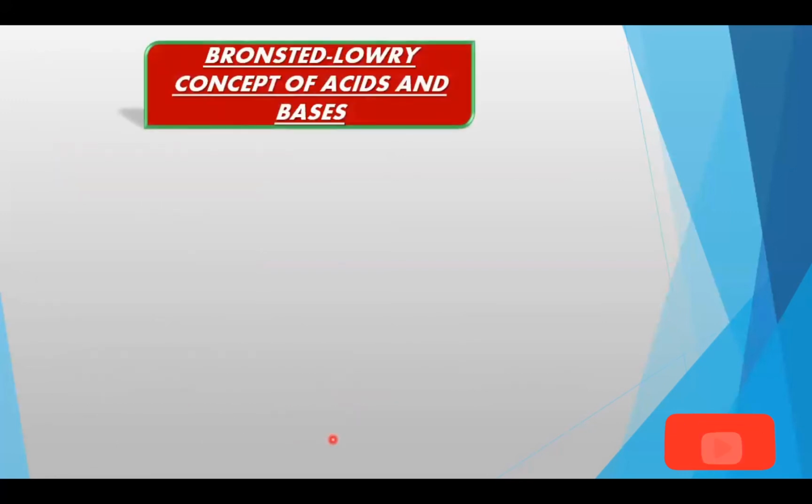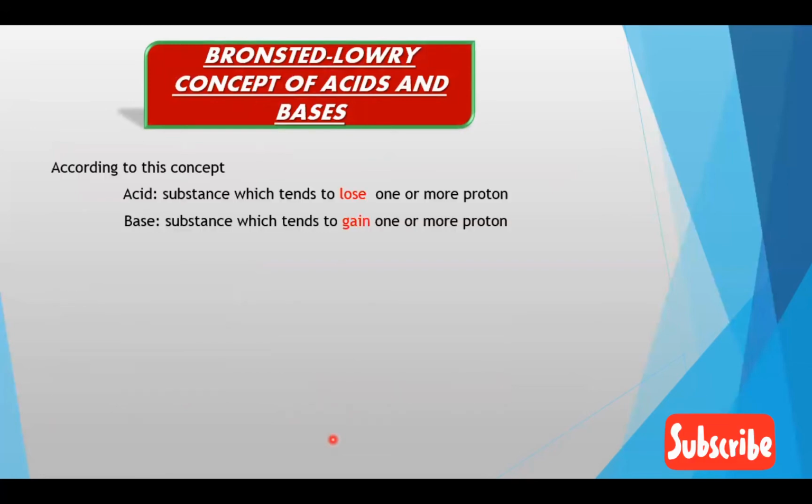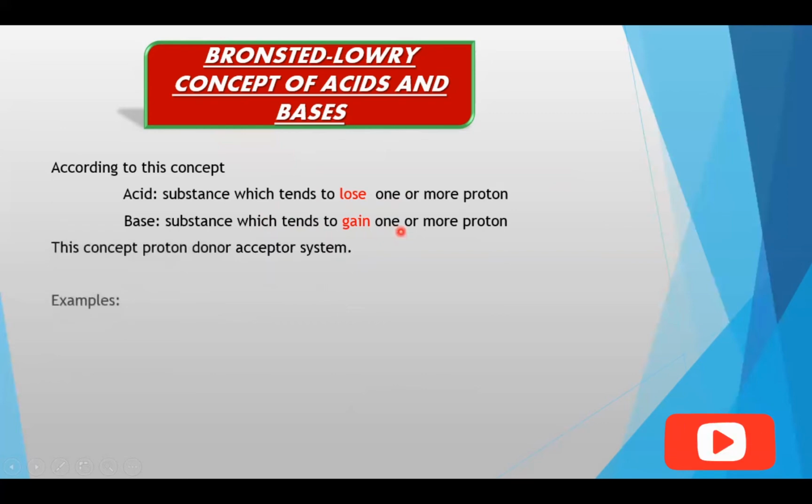At this point, we need to introduce another concept, that is the Bronsted-Lowry concept of acids and bases. According to the Bronsted-Lowry concept, an acid is a substance which tends to lose protons, either one or more, whereas a base is a substance which tends to gain protons. This concept is also known as the proton donor-acceptor system.